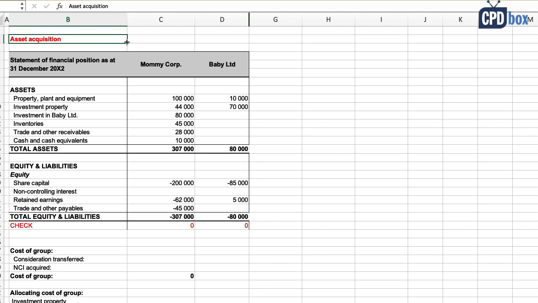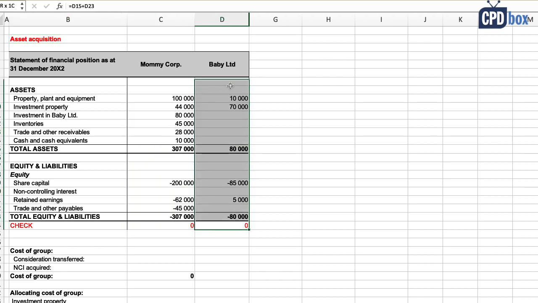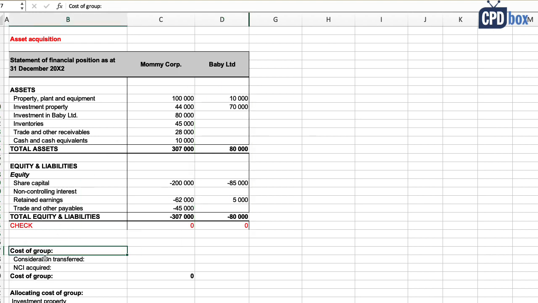So let's take a look at our example. I place the two balance sheets together, one next to the other. And now the first thing we do is to calculate the cost of the group, which is the sum of the consideration transferred and non-controlling interest acquired, measured at fair value. So Mami paid 80,000 and that comes here into consideration transferred.